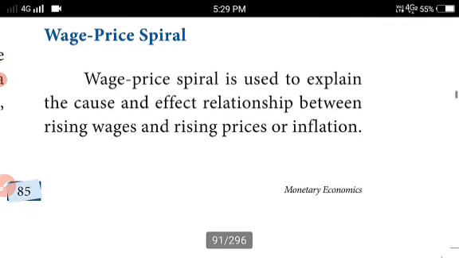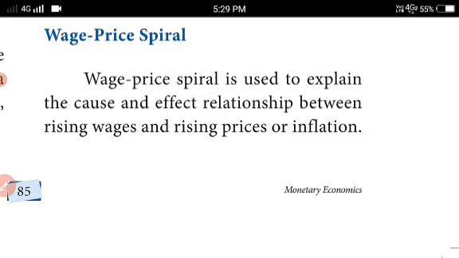Then we have to move to the wage price spiral. Wages and prices look like a spiral. Spiral means like a spring. Okay, wage price spiral is used to explain the cause and effect relationship between rising wages and rising prices, or inflation. See here, 1 mark will be there for the effect of the inflation. The wage price spiral. Understood?